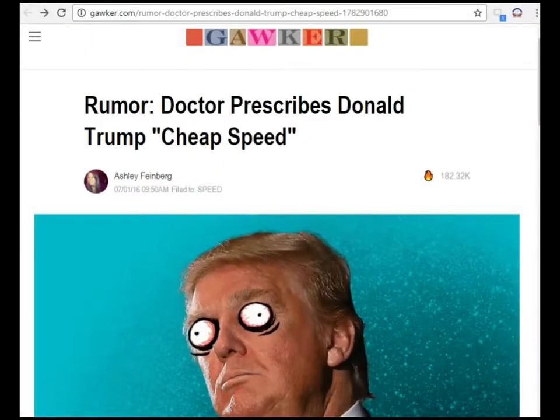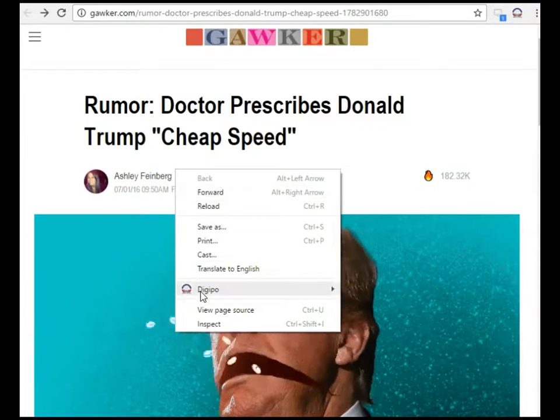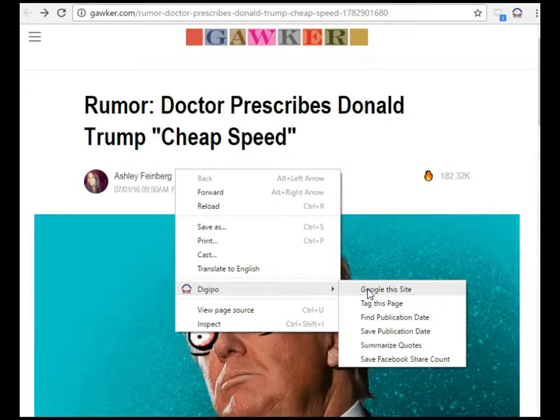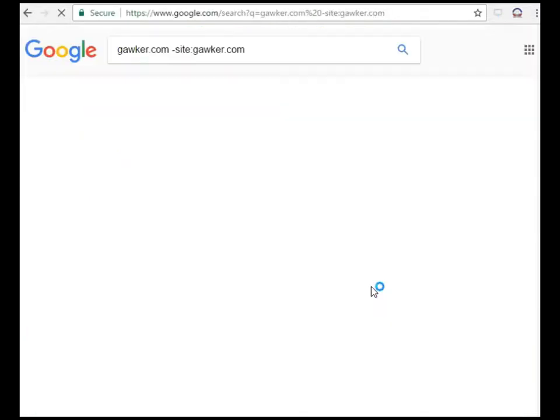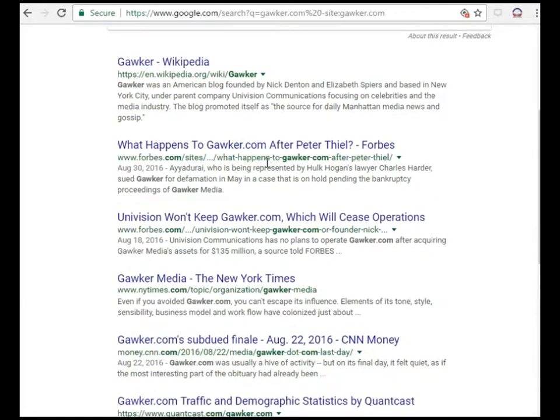Suppose I don't know anything about Gawker.com. How am I supposed to figure out what I think about that website? Well, obviously I'm going to go to Google, and here's a helpful way to do that. When I click Google this site on the DigiPo extension, I'm sending Google a query that says, look for references to Gawker.com, but exclude all of them that are actually on Gawker.com. So this is going to give us a view from the outside in, what other websites are saying about Gawker.